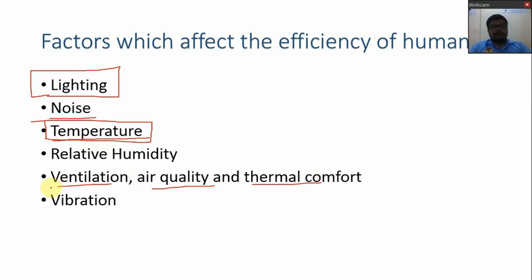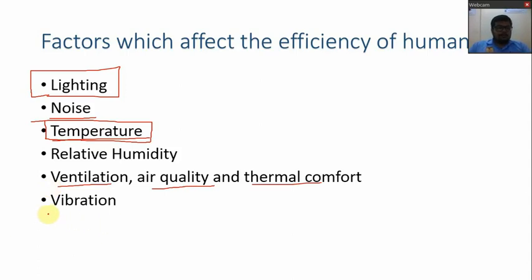Then second is air quality. Suppose any industry or any company is in an area where air quality is not good, but the company is providing fresh air in the plant by providing various types of air filters and all that, then that will affect the efficiency of the human.